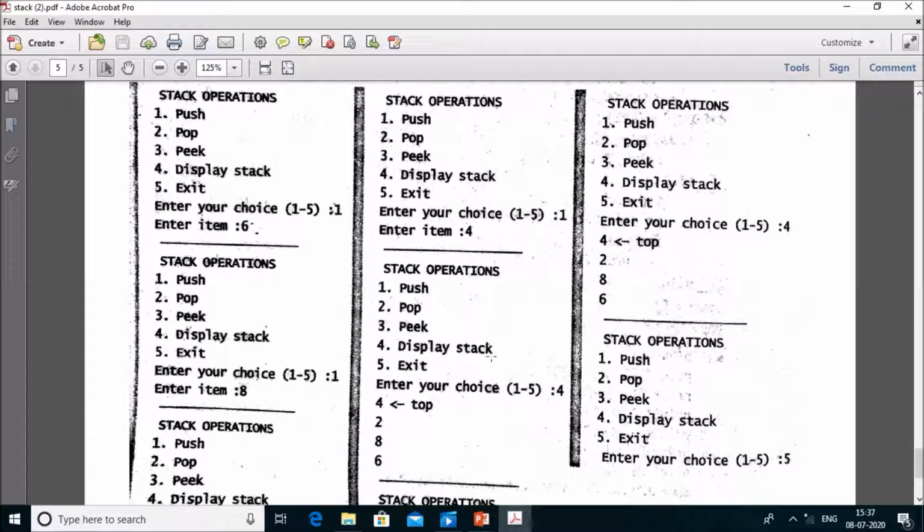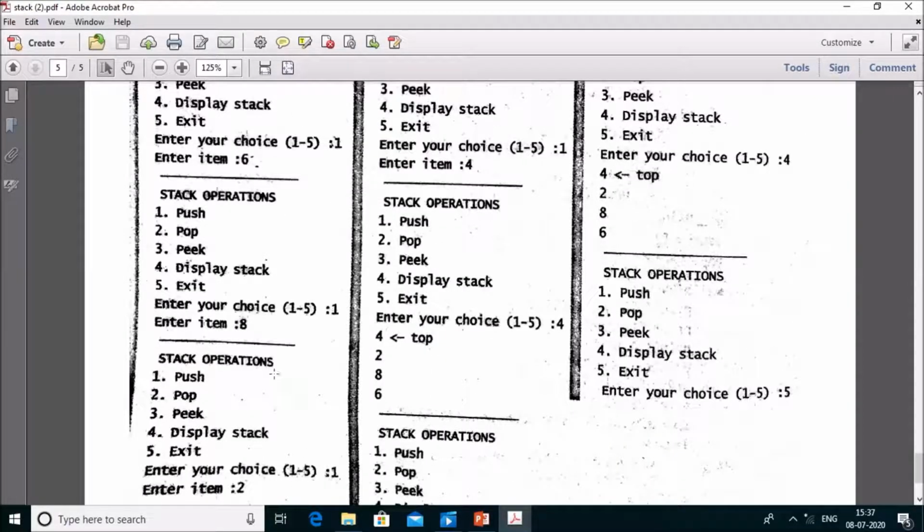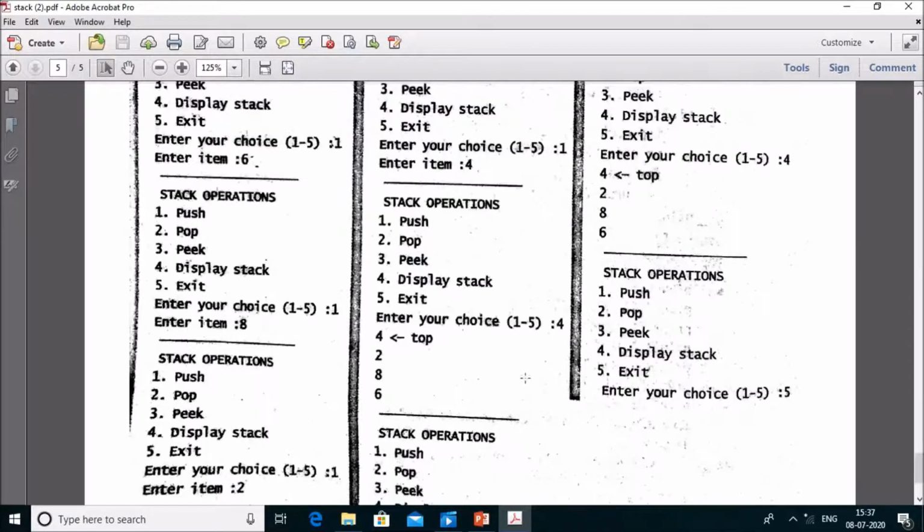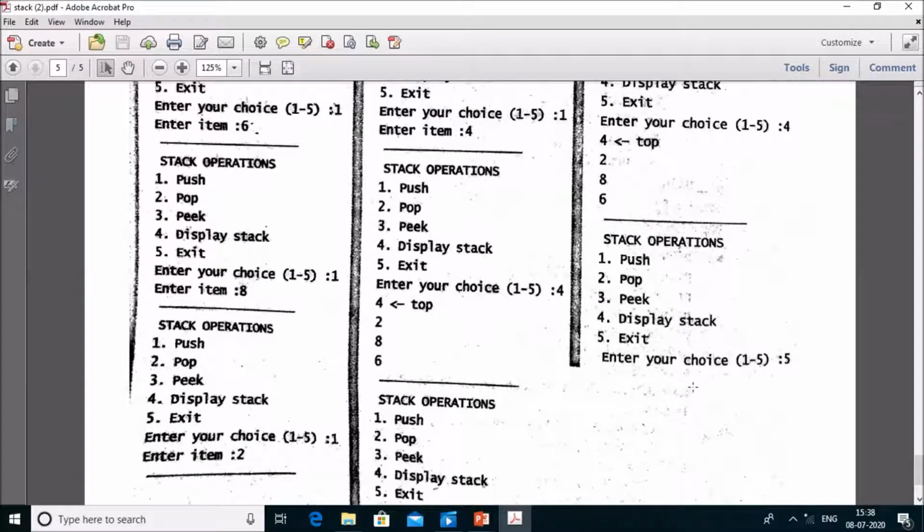Now the user enters the fourth operation, that means display of the stack: 4 the topmost value, then 2, then 8, and then 6. These are the stack values. Now it presses 3, the topmost value gets returned, that is 4. After that it again presses 4, which displays the stack, that is 4 2 8 6. Now it enters 5. There is no output, it just comes out of the loop, that is while True.